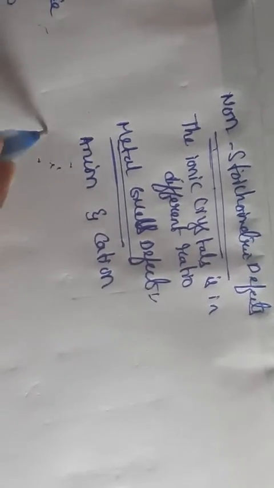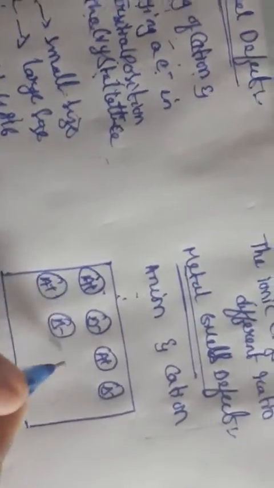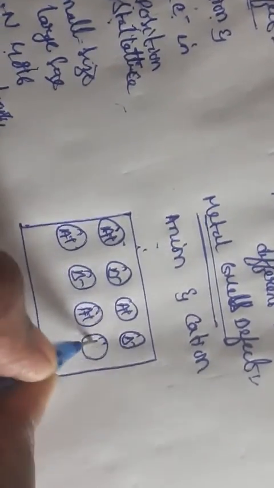See here, I am taking A plus, B minus, A plus, B minus, A plus, B minus, and here A plus, B minus, A plus, and some electron.